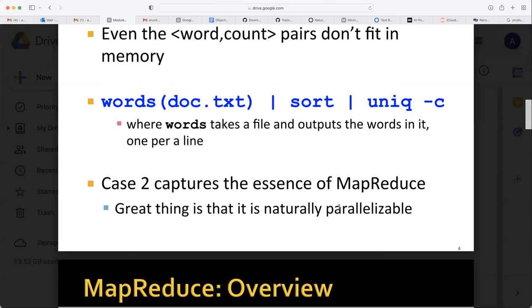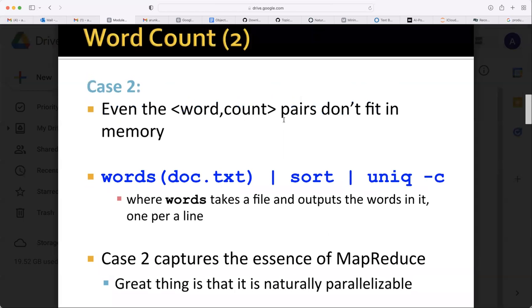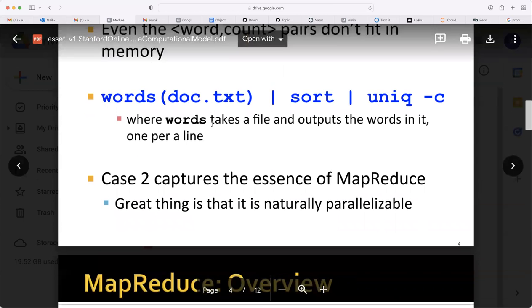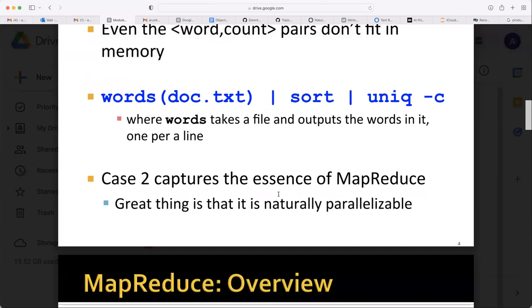Case 2 captures the essence of MapReduce. The second thing, case 2, captures the essence of MapReduce. The great thing is that it is naturally parallelizable.